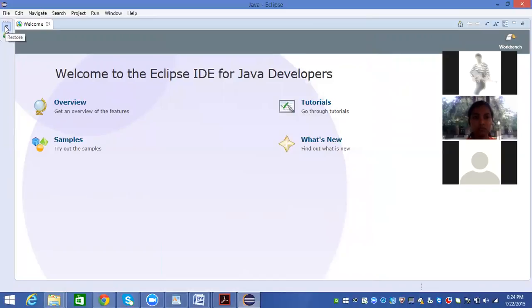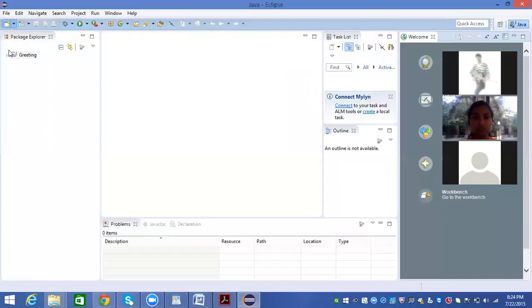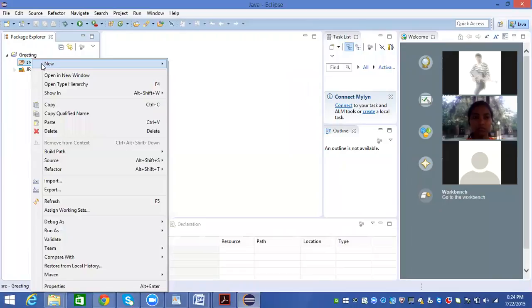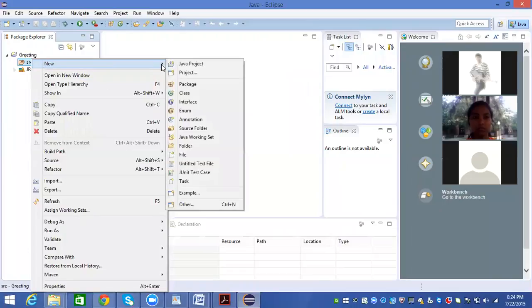You can see the project that you have created. Click on that. Right click on the source, New. I want to create a class. In Java, you write everything in the form of a class.